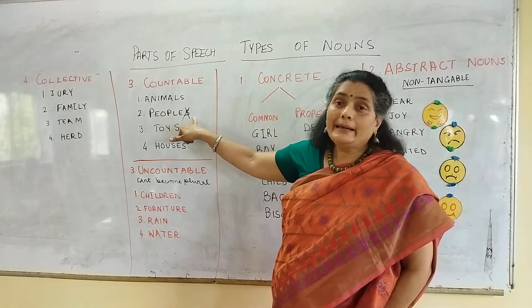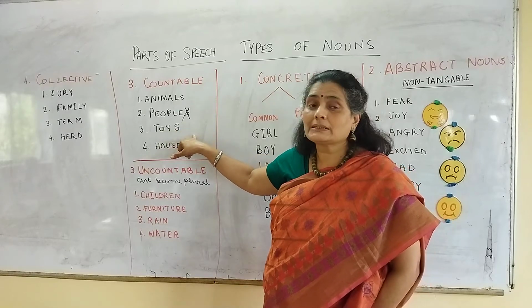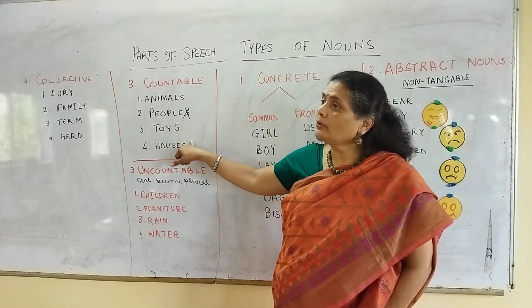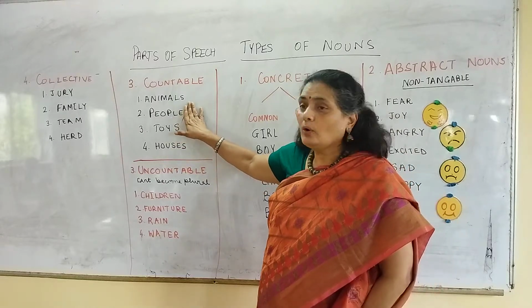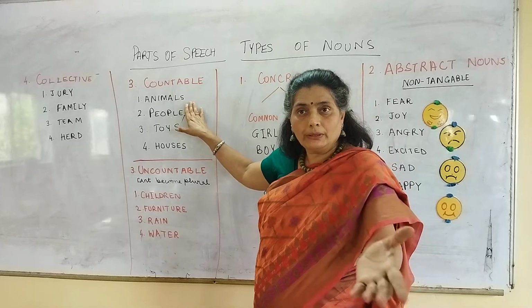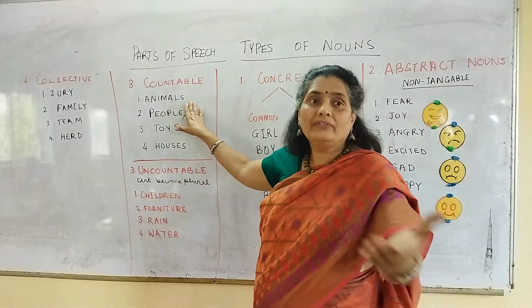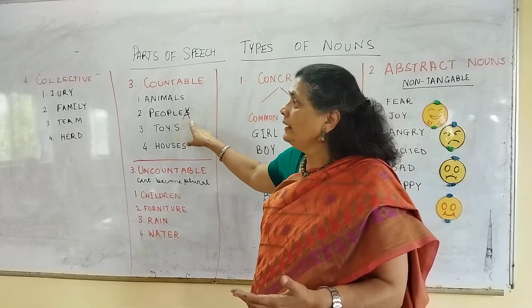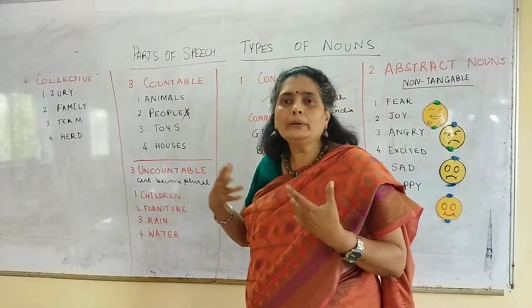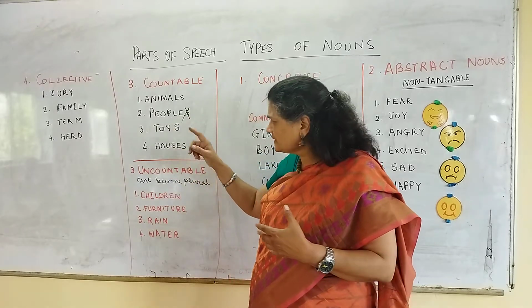Please do not add S. Never ever say there are 5 peoples on the bus stop. Wrong. It will always and always be people only. There are many people in the market. There are 4 people outside the room. There are 5 people on the bus stop. Never say peoples. This is a very common mistake that we all make. That is why I am pointing it out over here.